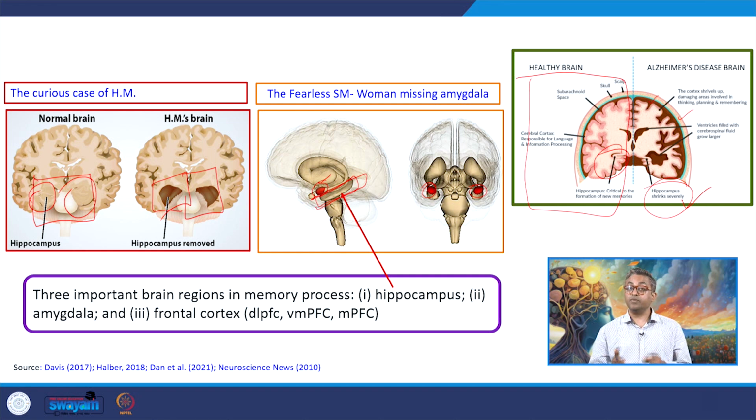Amygdala also does the same, but frontal cortex doesn't. The left dorsolateral prefrontal cortex behaves differently than the right dorsolateral prefrontal cortex, though they have a compensatory mechanism. However, the functioning is still very different.